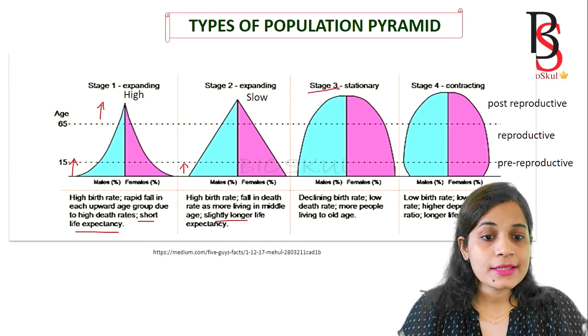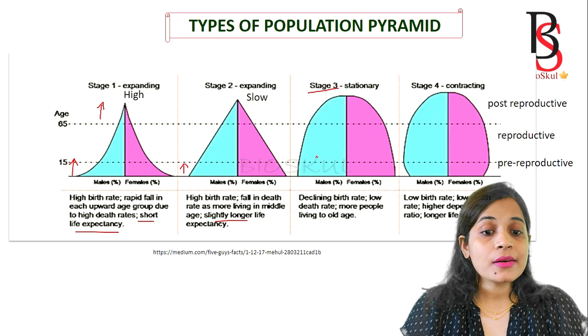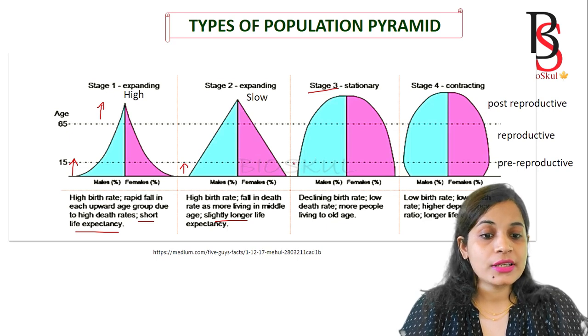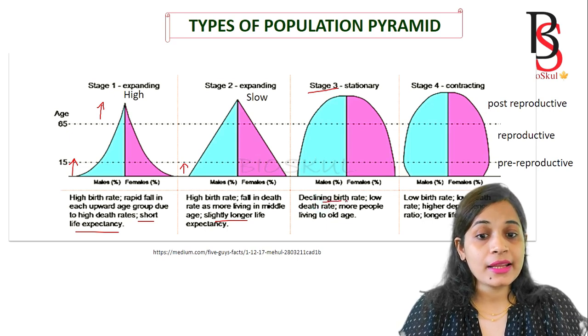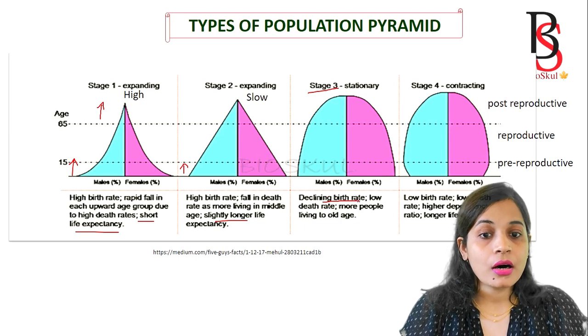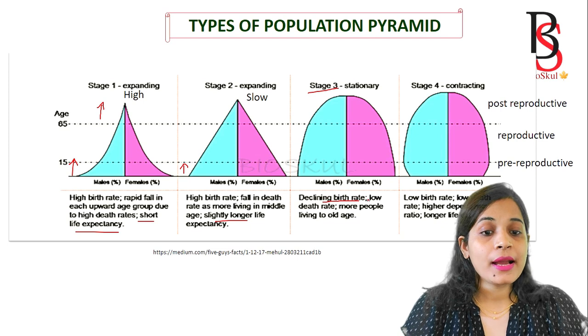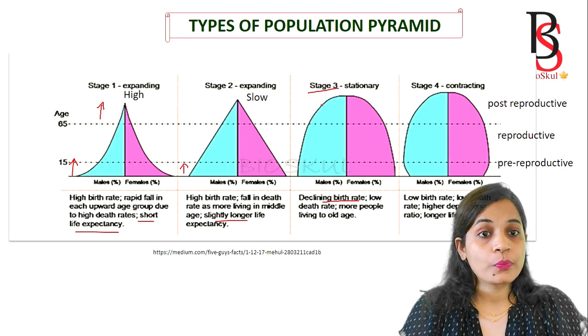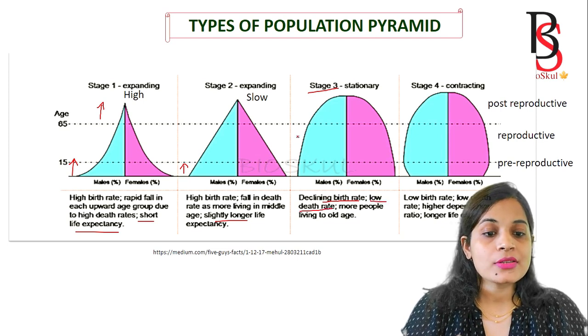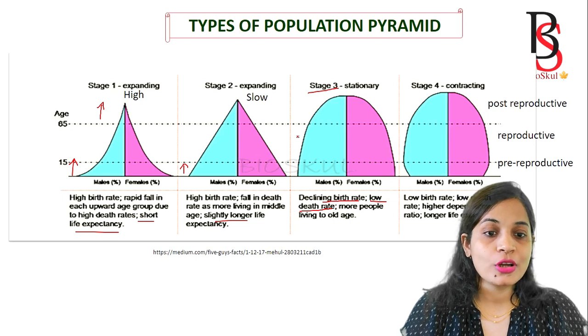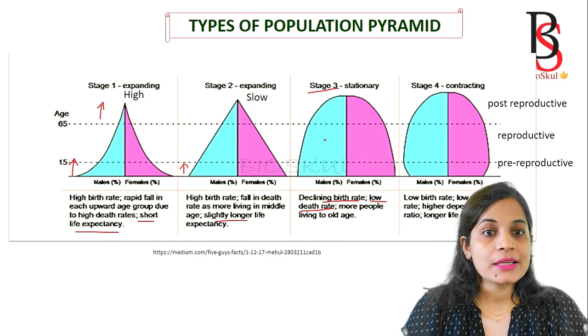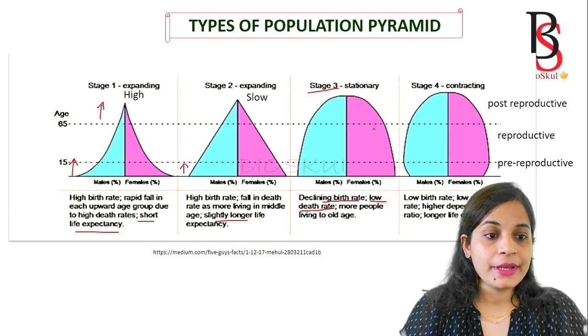In the stationary stage, there is a decline in the birth rate. The birth rate is a little bit lower as compared to the expanding stages, and the death rate is also low. So that leads to the stationary population pyramid.